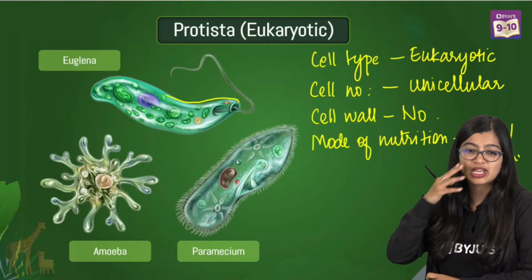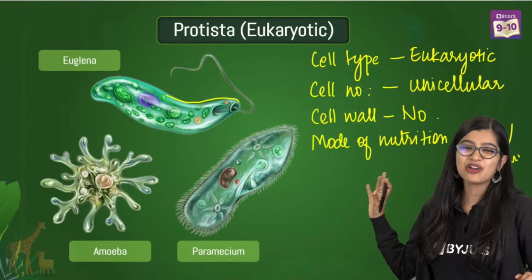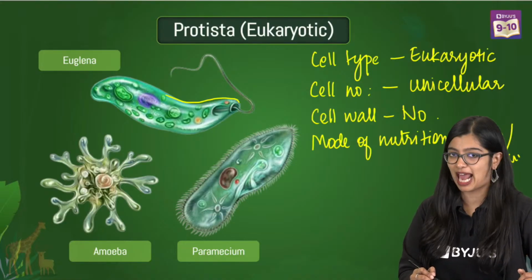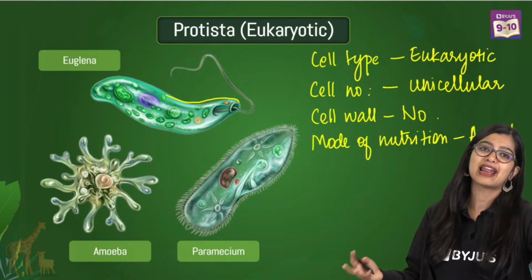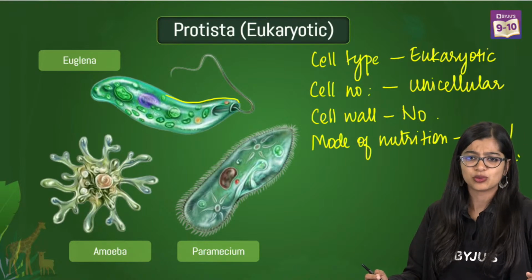Ma'am, any additional layer in amoeba? No, it is not there, okay? Mainly you will find it in euglena. It starts with something with P, but I am not able to remember it at this point, but I'll let you know, okay? There are times when I also forget stuff, so at this point I'm not able to remember, but I will tell you.